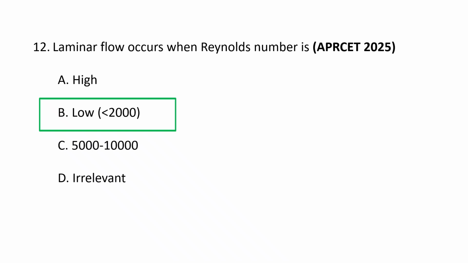Laminar flow is characterized by smooth, orderly motion with minimal mixing, and it occurs when viscous forces are dominant over inertial forces.